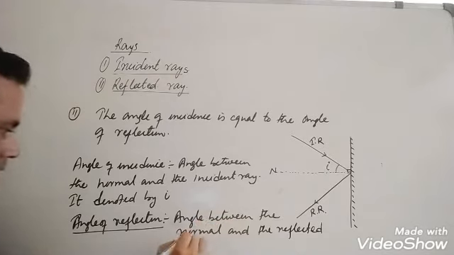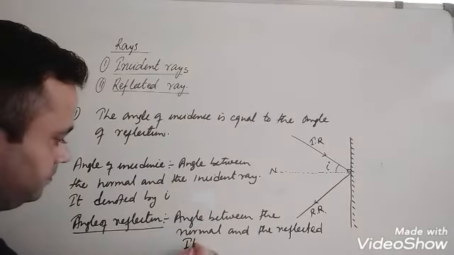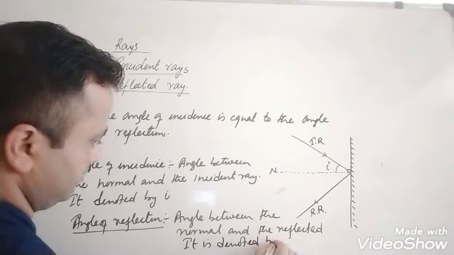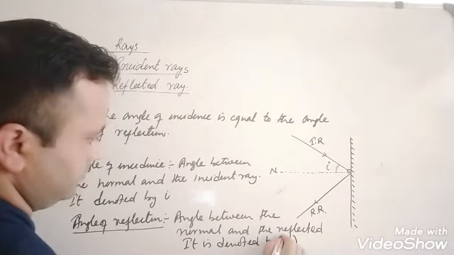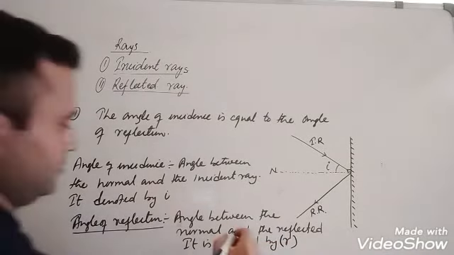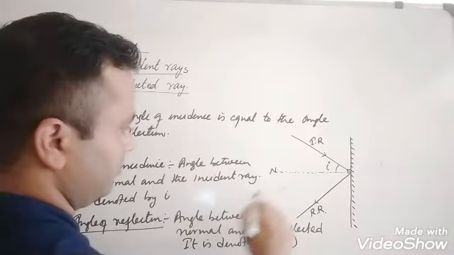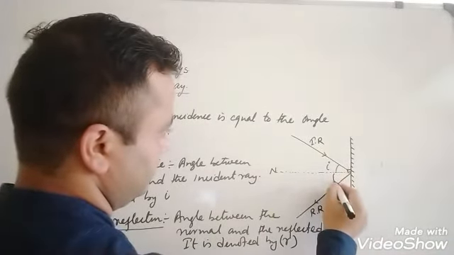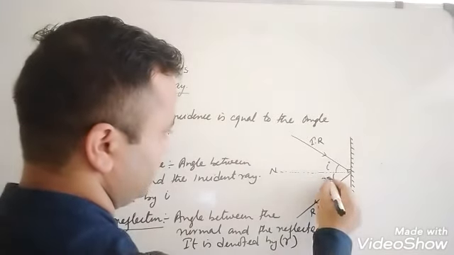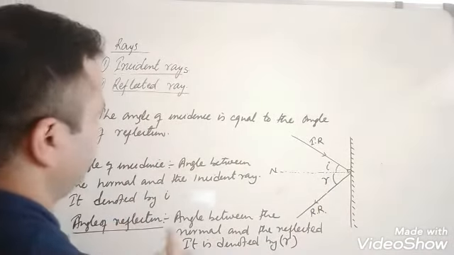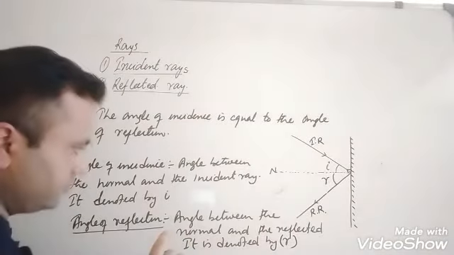It is denoted by r. The angle between the normal and the reflected ray is called the angle of reflection. Now in the second law, the angle of incidence is equal to the angle of reflection.